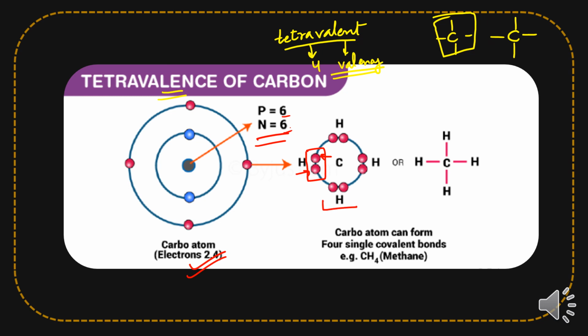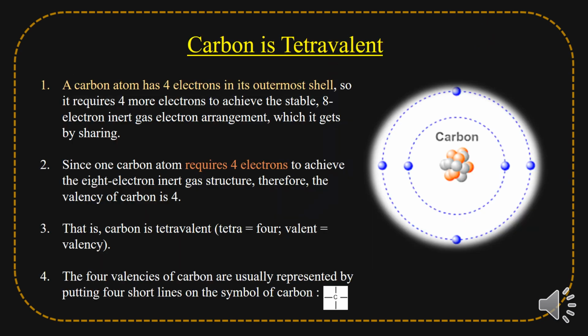So here you can see the sharing of electrons going on between carbon and hydrogen, and you can see the symbol of carbon is used here to show that 4 hydrogens are combined with 1 carbon. You can see that carbon is bonding 4 hydrogen atoms, so we will write hydrogen at all the 4 lines after.